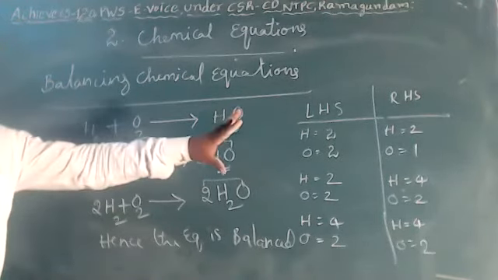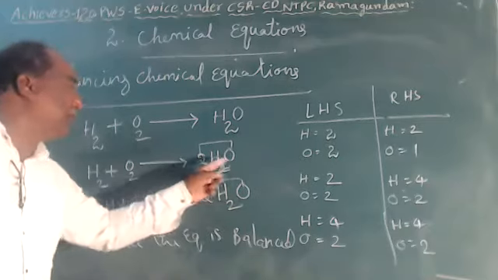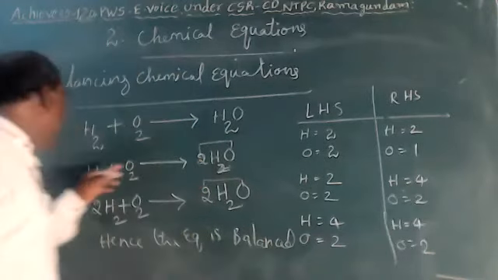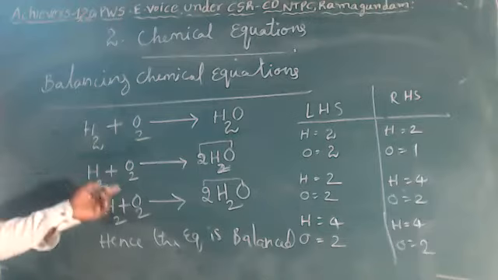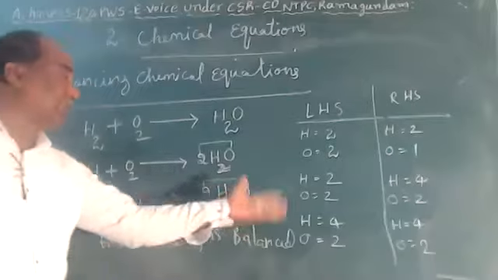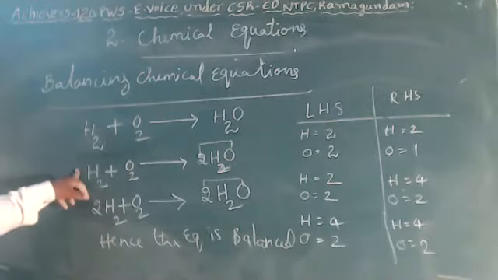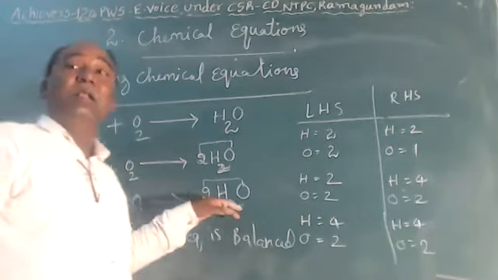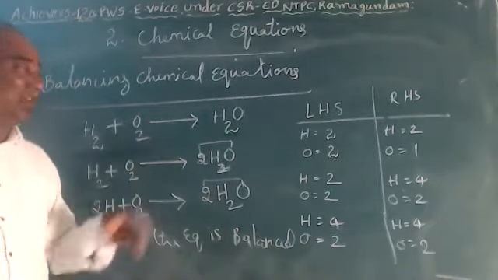Now again take the LHS and RHS. LHS side hydrogen 2 and oxygen 2, but RHS side hydrogens 4, oxygen 2. Now the 2 is added as a coefficient to the reactant side, to the hydrogen. Count the numbers again, LHS, RHS. So finally it is balanced. So balancing an equation is according to the law of conservation of mass: LHS substances equal RHS substances. These are the balancing equations, children.